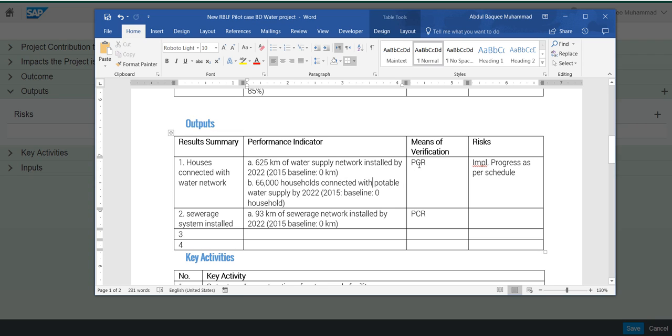Means of verification, let's say PCR, just for the sake of simplicity. And the risk is that we assume that the implementation progress is going as per the schedule here. Okay.